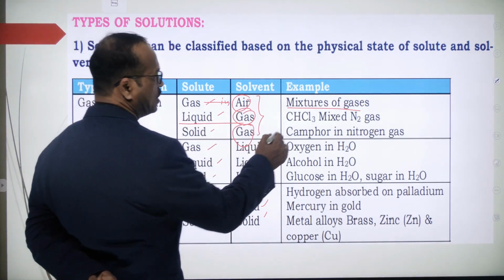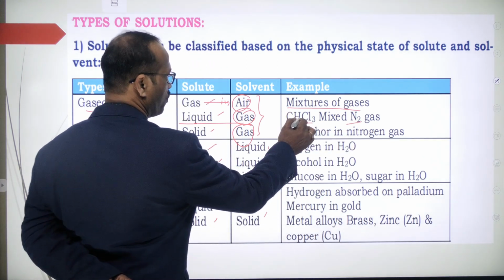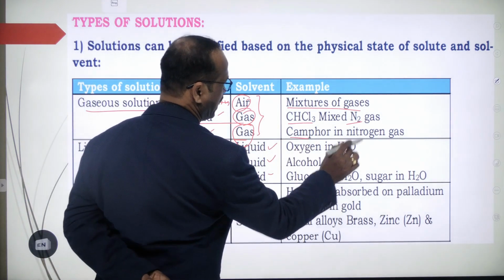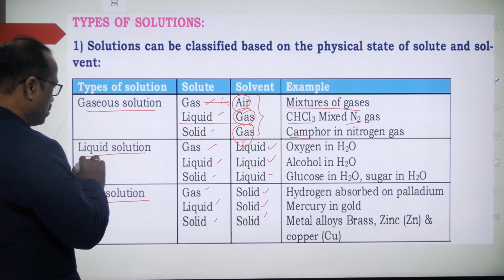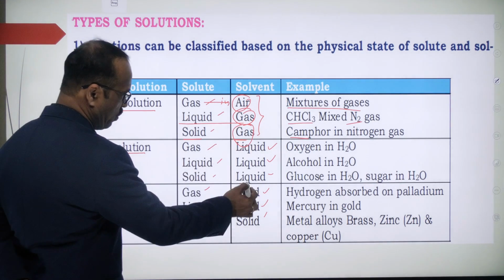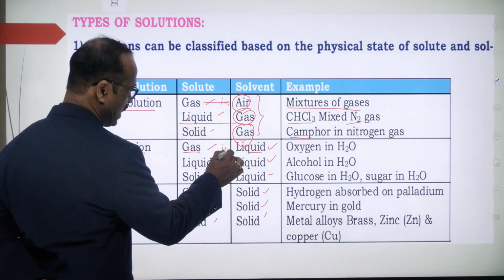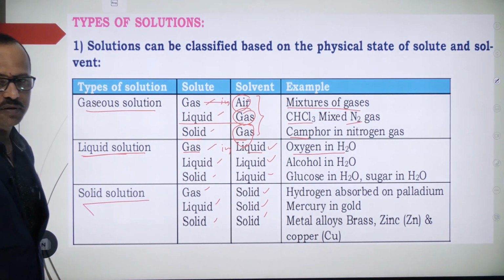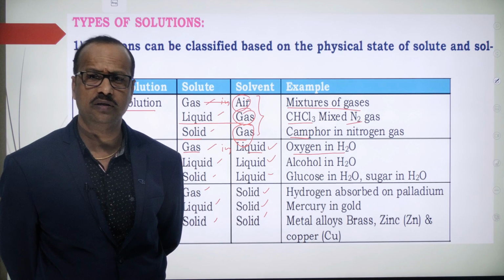Now, liquid in gas. Here chloroform, a liquid, is mixed with nitrogen gas. And solid in gas: camphor in nitrogen gas is an example. Now, mostly we use solutions where liquid is the solvent. Gas in liquid: oxygen in water. Aquatic animals can live under the water because a certain amount of oxygen is dissolved.